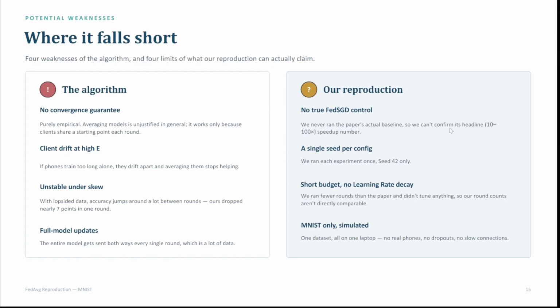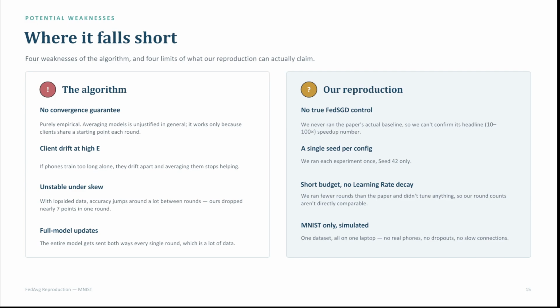In our reproduction, we didn't have full control of the federated algorithm. Basically, we never ran the paper's actual baseline, so we cannot 100% confirm the speedup number they were claiming. We were only using a single seed per config, so we just ran the experiment once. That might be a little bit limited. Short budget, no learning rate decay. So we ran fewer rounds than the paper, so we cannot confirm one to one the values that they were reporting.